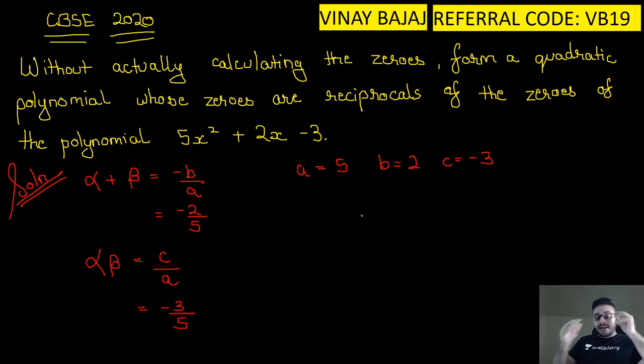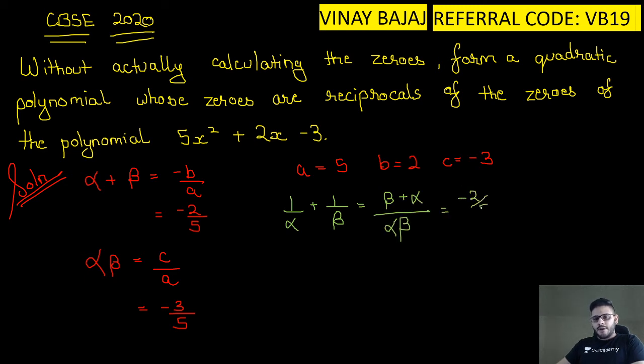Can I say that they are the reciprocals? They are the reciprocals. So now 1 upon alpha, I'll change the color rather. Alpha plus beta के बदले आ जाएगा 1 upon alpha plus 1 upon beta is equal to beta plus alpha the whole upon alpha beta, which is nothing but minus 2 by 5 upon minus 3 by 5.